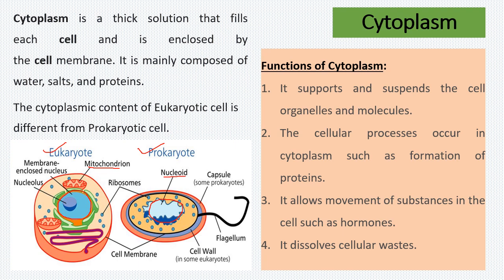Now we are going to talk about the cell organelles of the eukaryotic cell in detail. These eukaryotic cells contain many specialized cell organelles. Each of these cell organelles performs a specific function for the cell. These cell organelles keep the various chemical activities of the cell separate from the other ongoing activities of the cell. Because these organelles are enclosed by the plasma membrane, they are known as the membrane-bound organelles.